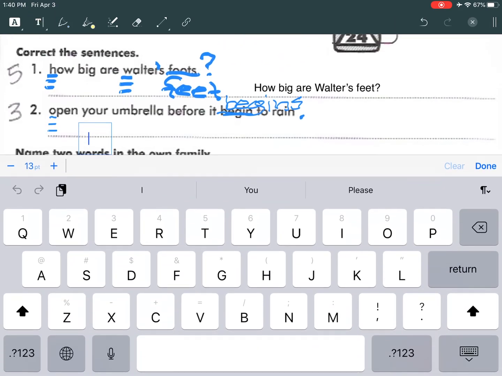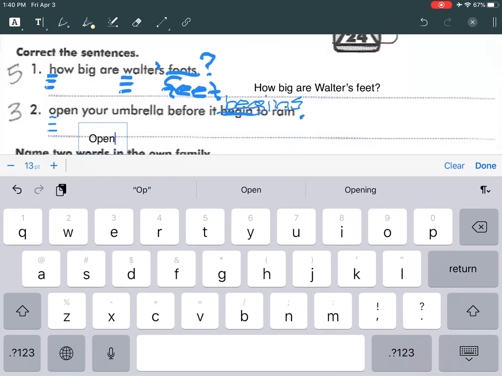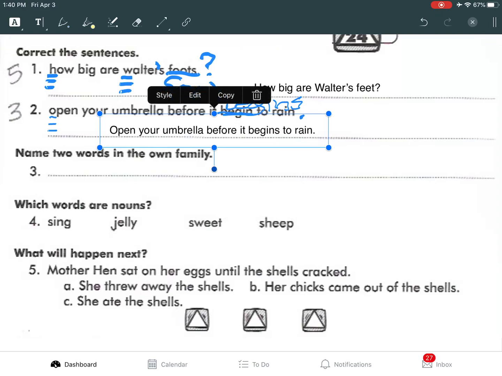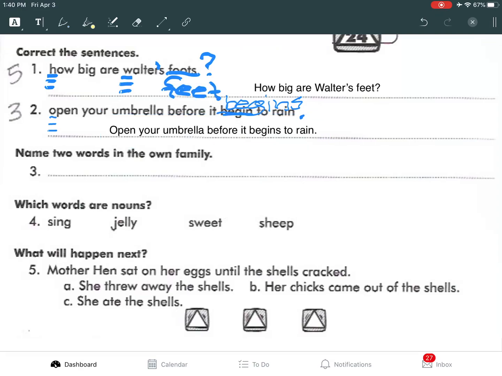So now I'm going to type it. So, capital O, open your umbrella before it begins to rain, period. Okay? There we go. And I'm going to put it up here on my line. There we go.